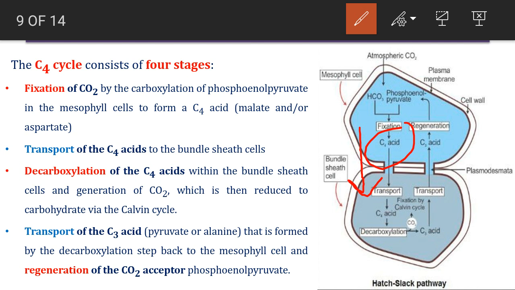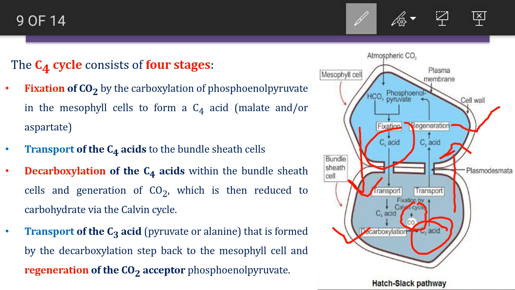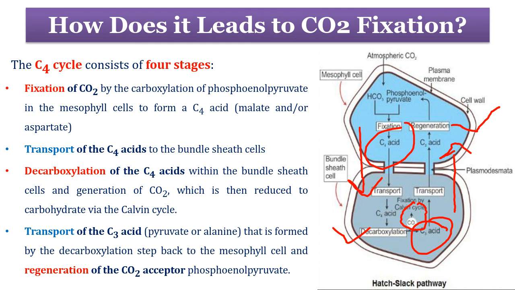where this carbon 4 compound is decarboxylated and carbon dioxide is released. This carbon dioxide later enters into the Calvin cycle for fixation and subsequent conversion into carbohydrate. Now, after the decarboxylation, the C3 acid which is formed again gets transported into the mesophyll cell and the receptor molecule is regenerated for the continuation of the process.